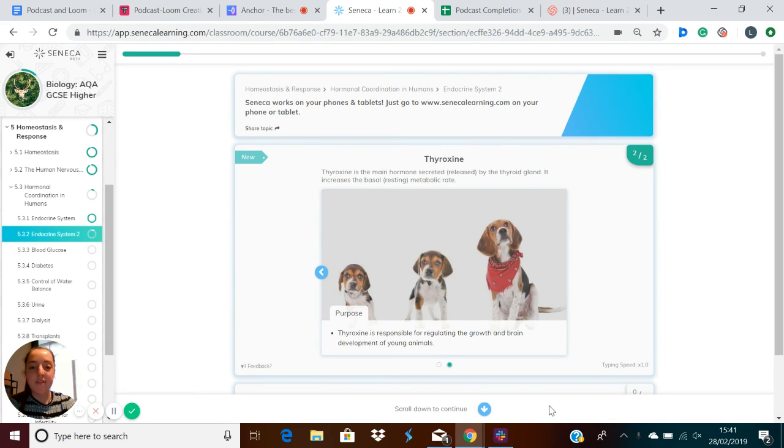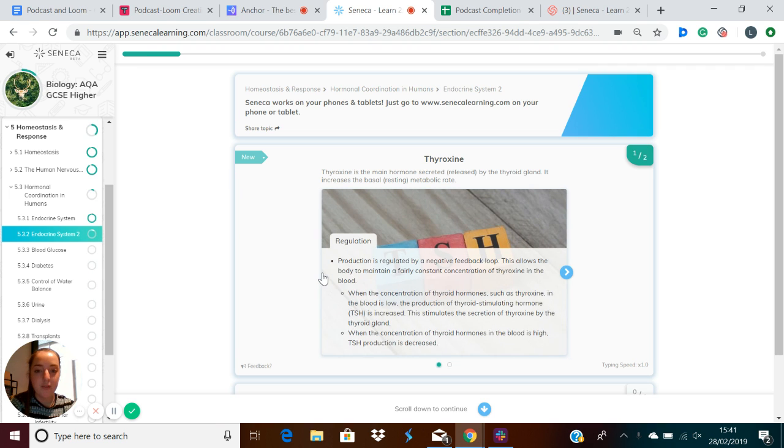Look at some specific hormones in the endocrine system. One hormone is thyroxine. Thyroxine is the main hormone secreted by the thyroid gland, which is found in our necks. Thyroxine increases the basal metabolic rate. So this is the metabolic rate or the reaction rate when we are resting. Thyroxine is responsible for regulating the growth and brain development in young animals, is one purpose it has.